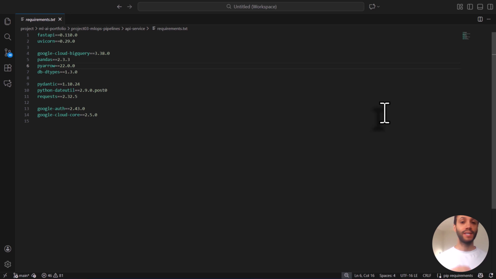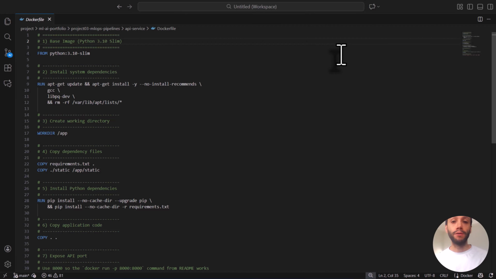Before containerizing the API and deploying it to Cloud Run, I needed to ensure the environment was fully reproducible. This is where the requirements text file comes into play. In machine learning projects, especially for a full MLOps workflow, reproducibility is critical. Creating a precise and clean requirements.txt is a foundational prerequisite before moving into Dockerization and production deployment.